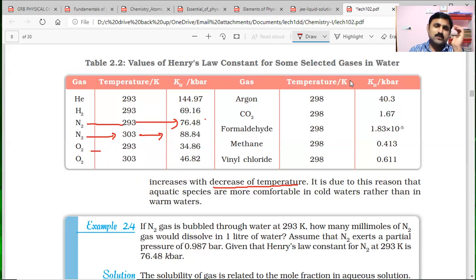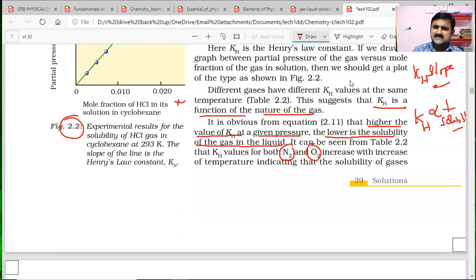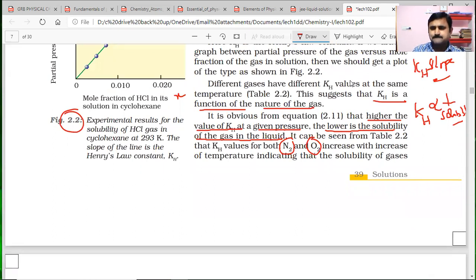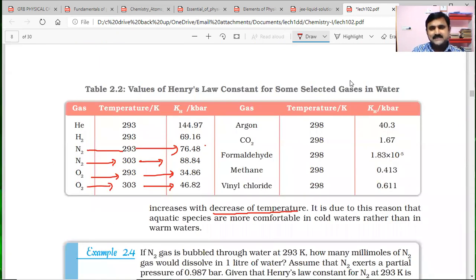The same scenario is observed for oxygen gas. At 293 Kelvin, the oxygen KH value is 34.86, whereas the same oxygen gas at 303 Kelvin, temperature raised, KH value also raised to 46.82. This is the experimental observation indicating that the KH value of the gases increases with increase in temperature, and the solubility of the gases increases with the decrease in temperature.